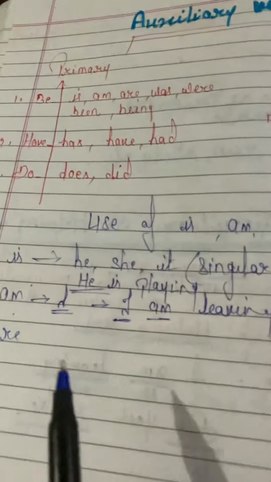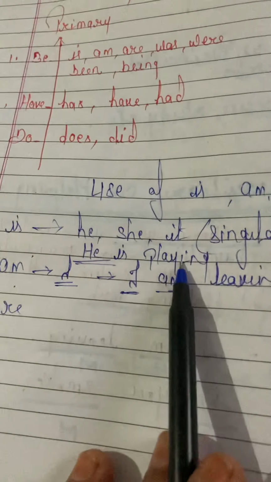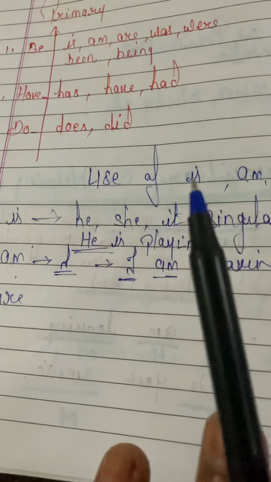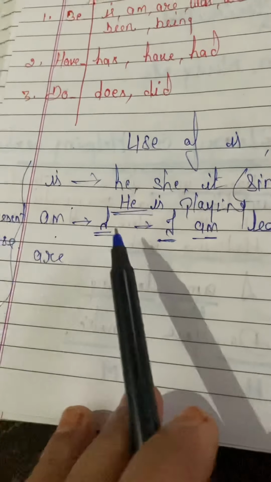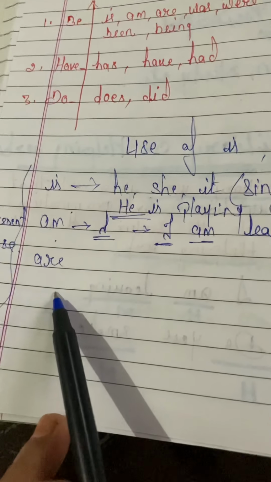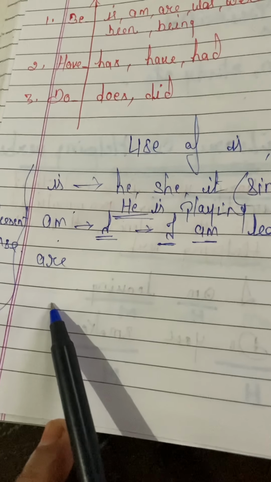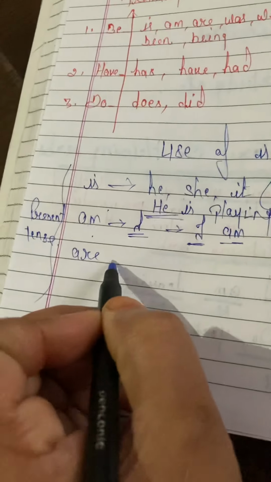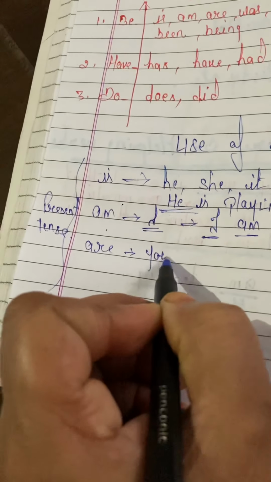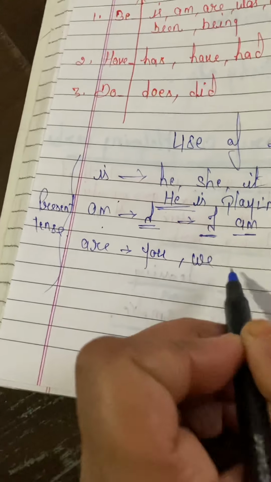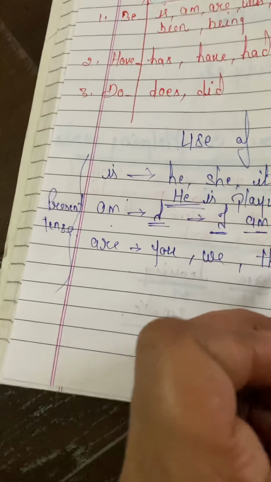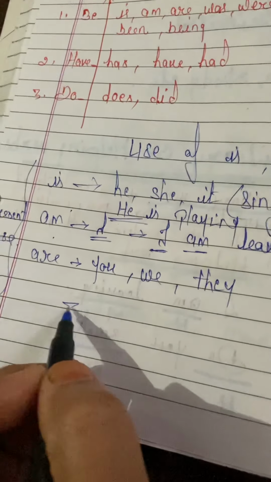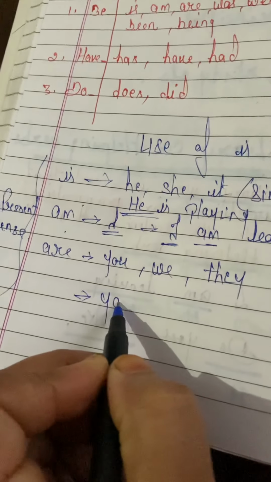So we use is with he, she, it and any singular noun, and we use am with I only. And where will we use are? We can use are with you, we, and they. That means, for example, we can write: you are reading a book.